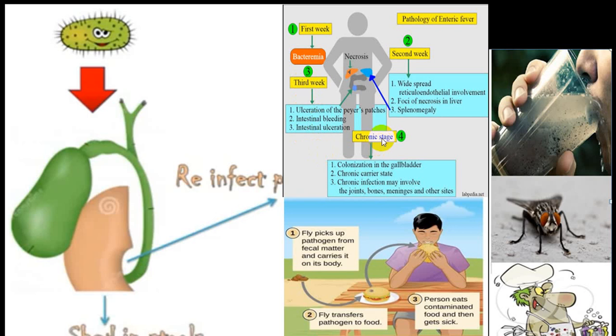And in the fourth week, the person will go into the chronic stage, where this organism will colonize in the gallbladder. The person can become a chronic carrier, and chronic infection may involve joints, bones, meninges, and other sites. So this will be very, very common. This is how flies can spread the infection to human beings. Flies can carry that material and can contaminate the food materials.